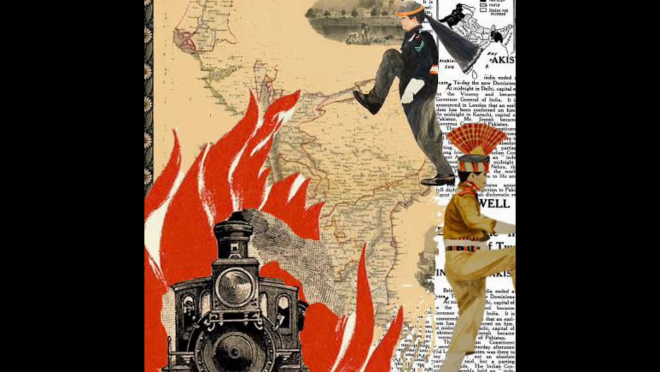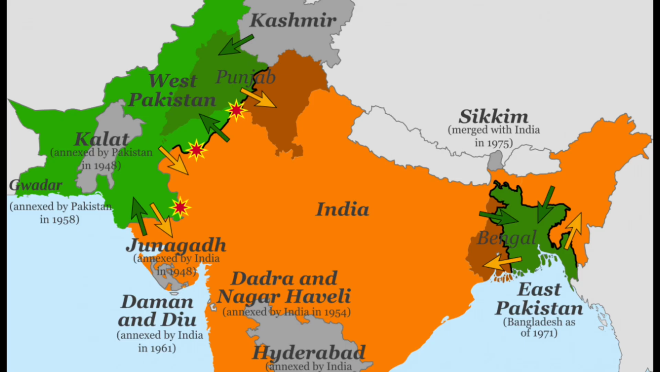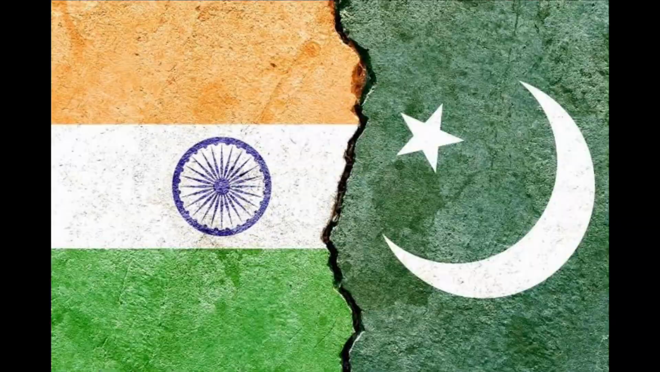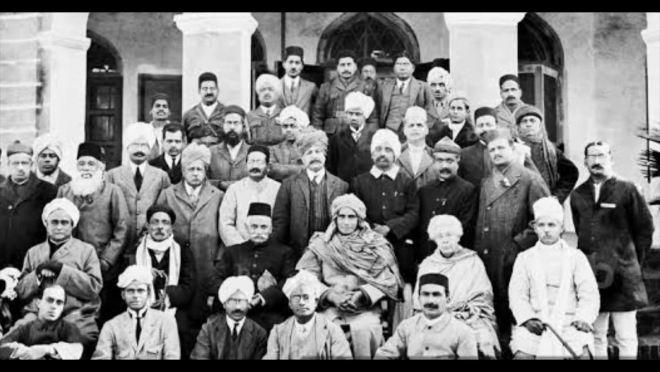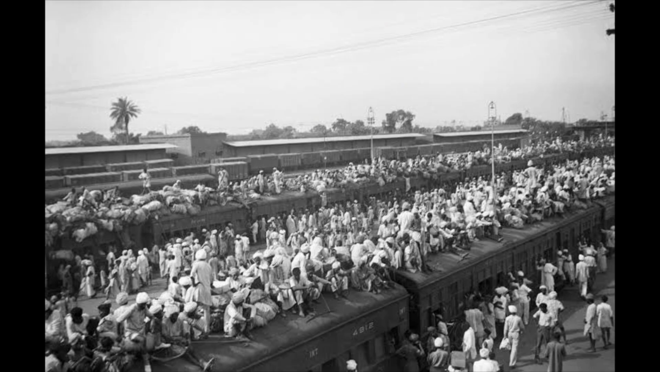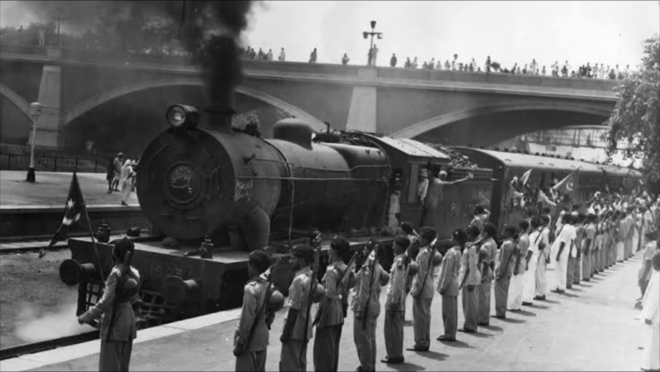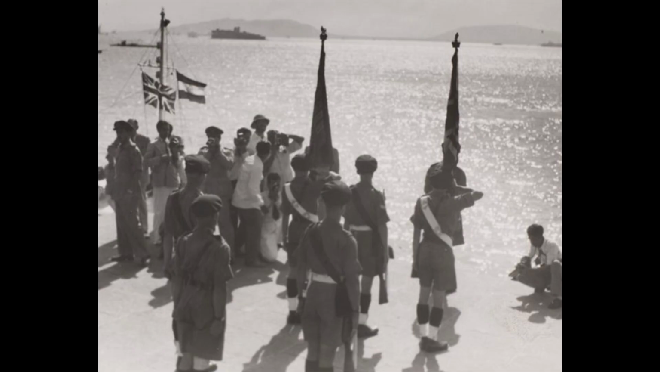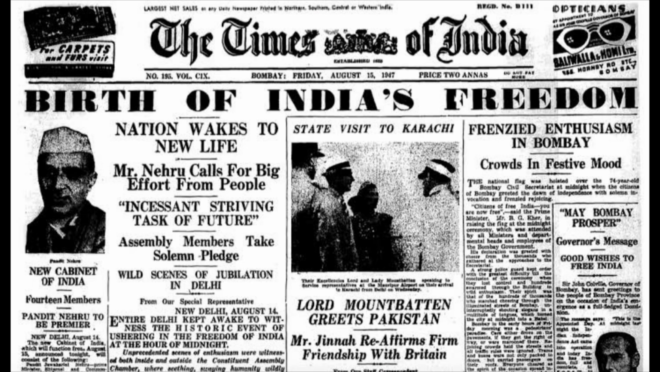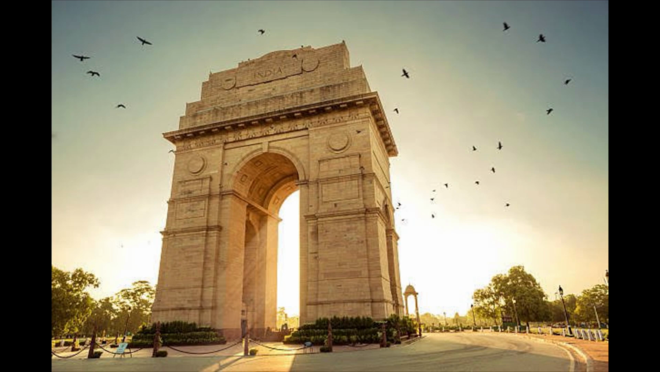By 1947, the British decided to partition India into two independent nations, India and Pakistan. This decision, driven by political and communal tensions, led to mass migrations and significant violence. The last British troops left India on 15 August 1947. This marked the end of nearly 200 years of British rule and the dawn of a new era for India.